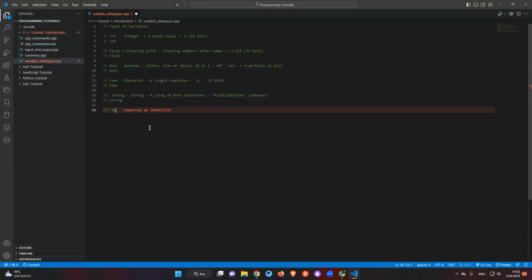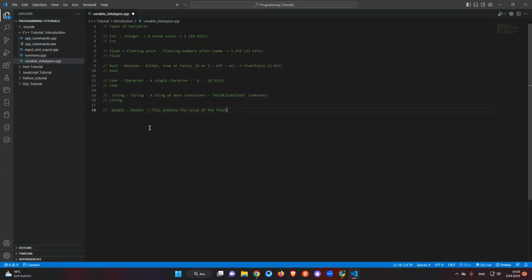So for double, let me add here double. We're just saying, to explain it, that this doubles the value of the float, the floating numbers.